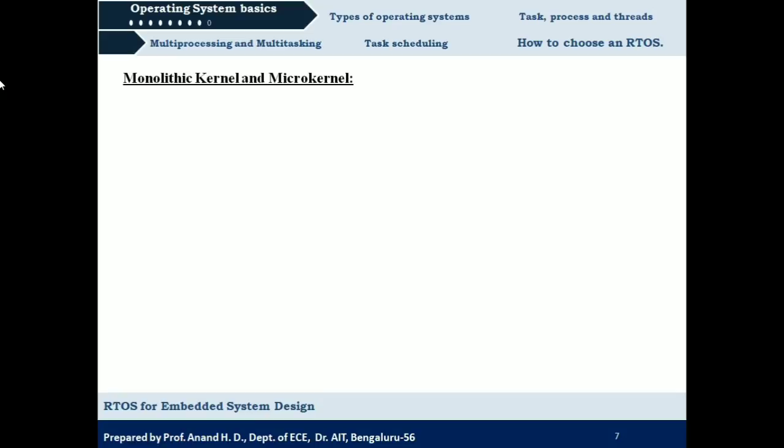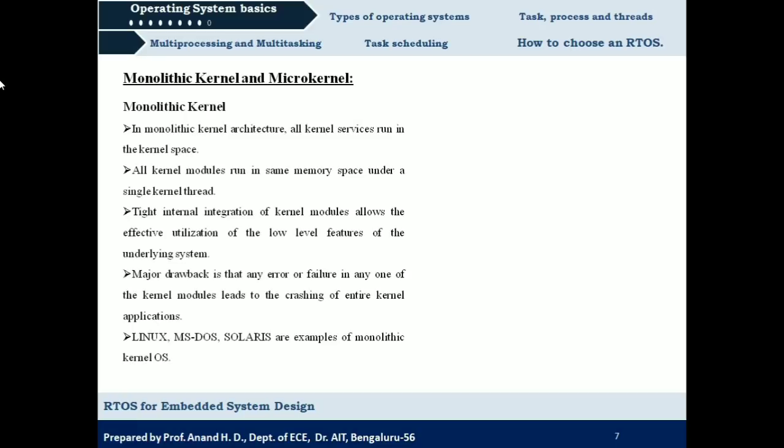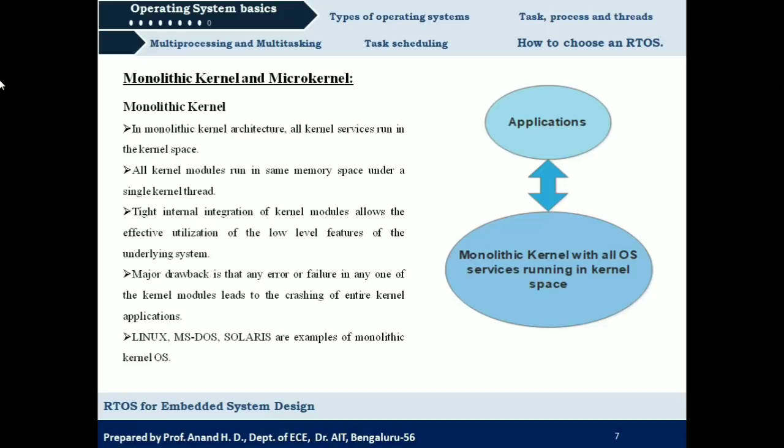And the next concept we have to look into is monolithic kernel and microkernel. First we shall see the features of the monolithic kernel. This is the architecture of the monolithic kernel. What we can see here is that in monolithic kernel architecture, all kernel services run in the kernel space only. So all the services we have discussed till now, or any add-on services related to the kernel, will be running in the kernel space only.